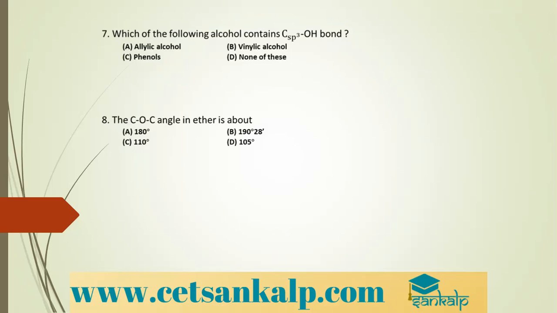Tertiary alcohols are formed by treating Grignard's reagent either with ketones, as we have seen in the previous question, or with excess of ester other than formate, because formate will give secondary alcohol. Other than formate is nothing but this acetate. So this is the correct option. You can even write the reaction and you are going to get the same answer. Moving to the next question.